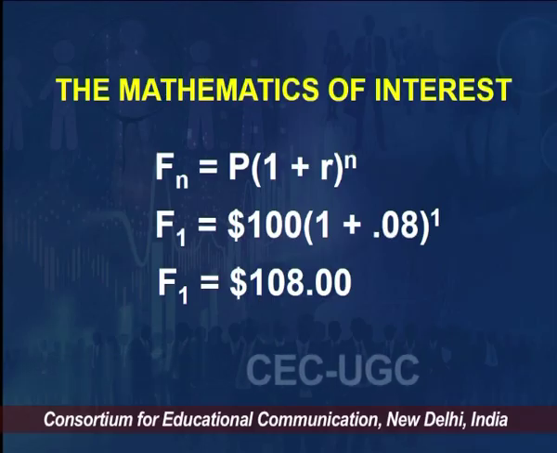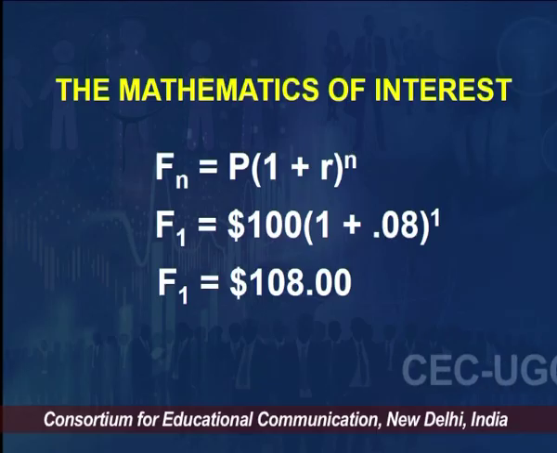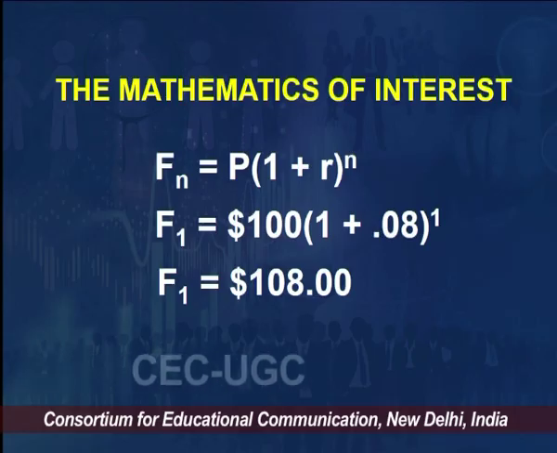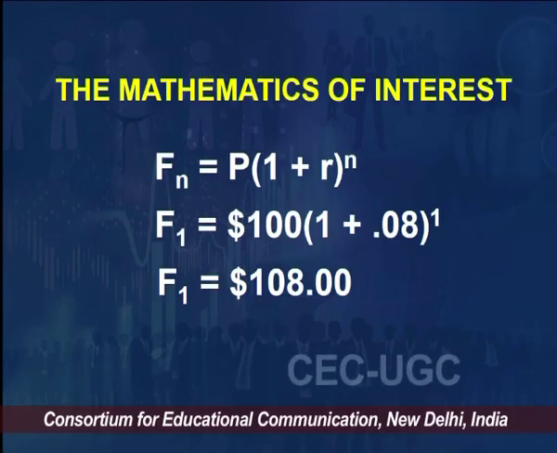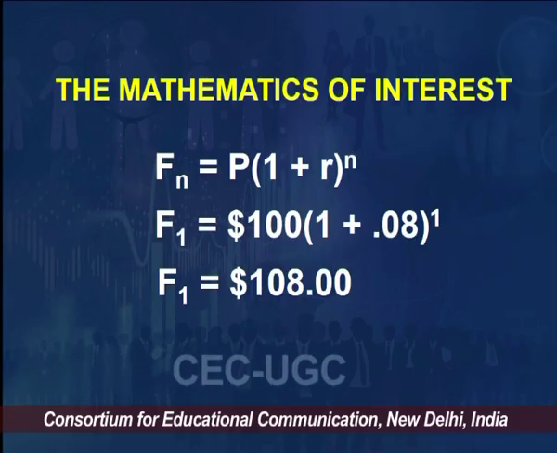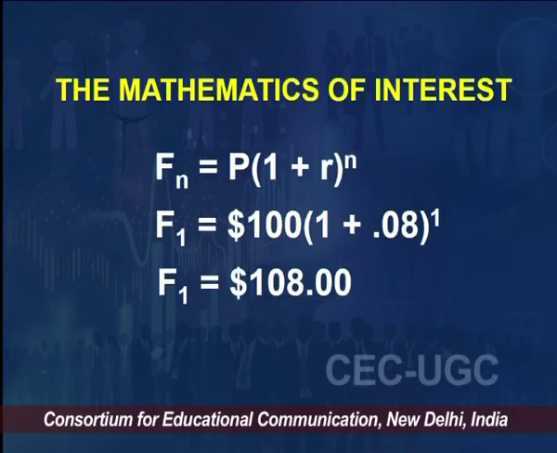So it means here in our question, our year was 1. We want to know the future value of 100 rupees invested at 8% after 1 year, right. So n is replaced in the second row, the n is replaced by 1. So F for 1, like future value in 1 year, would be the principal $100 into 1 plus r.